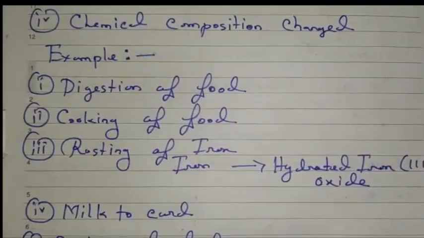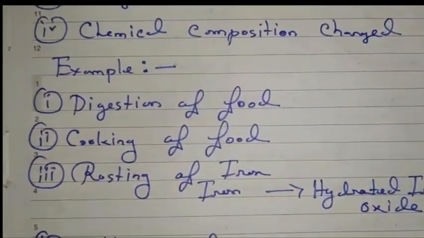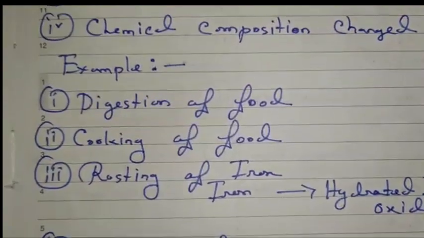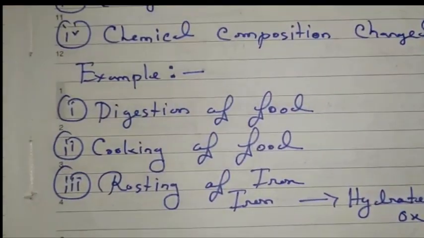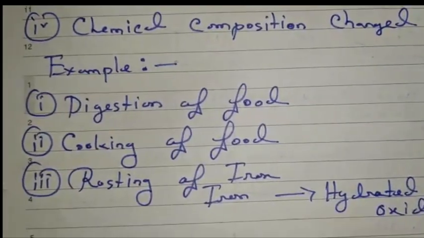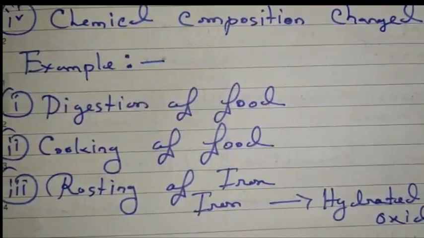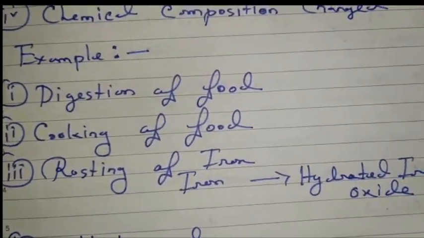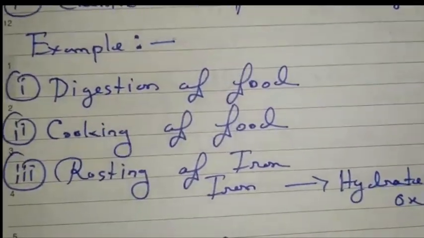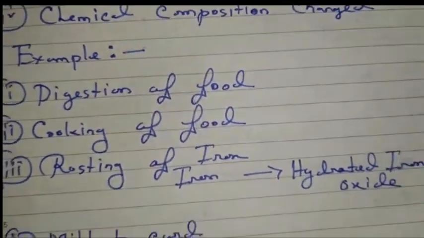Now cooking of food. We know that for cooking, vegetables, spices and oil are needed. When they mix with each other in the presence of heat, they convert into cooked food. Cooked food is completely different from the raw materials. So new substances are formed here and the change is permanent, so it is a chemical change.